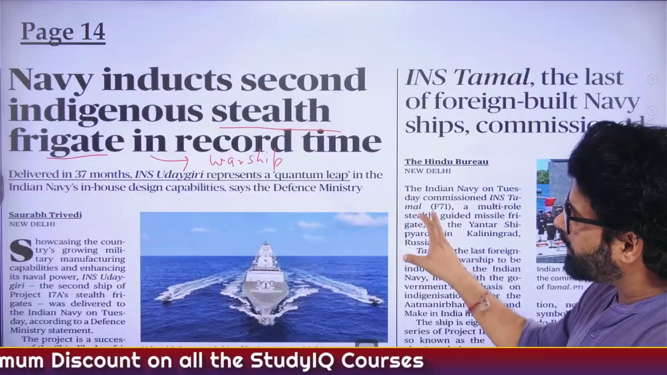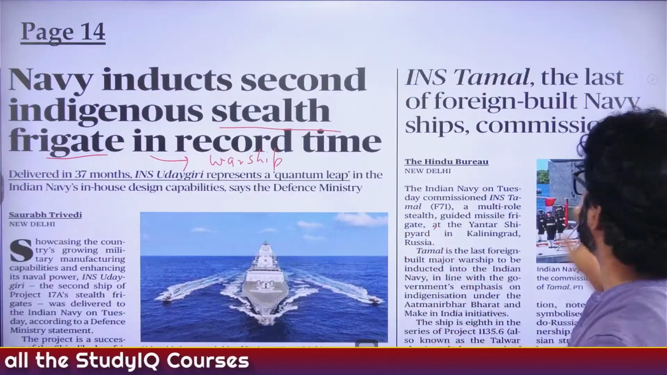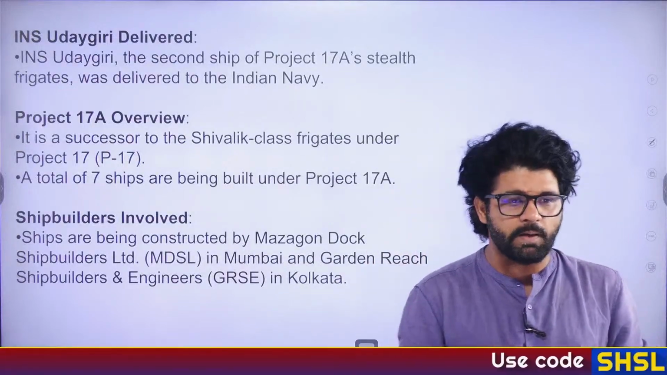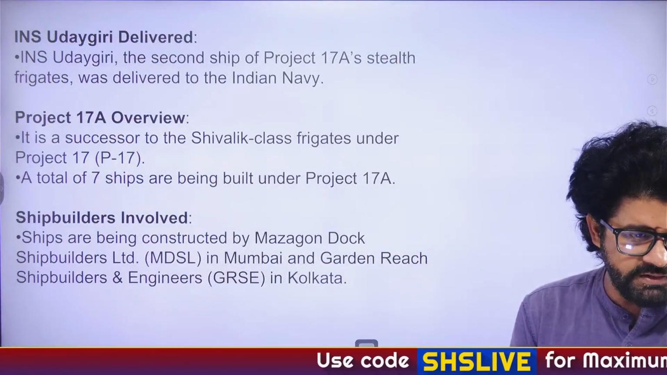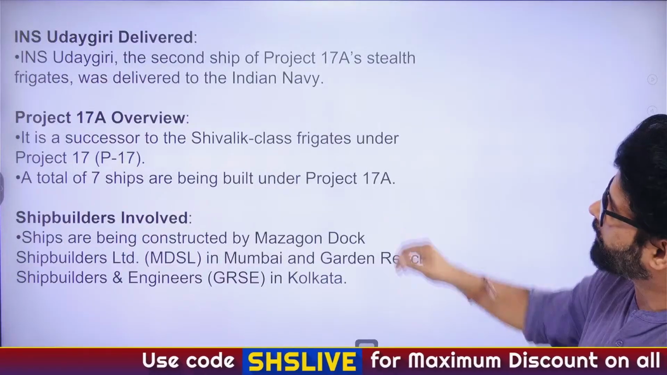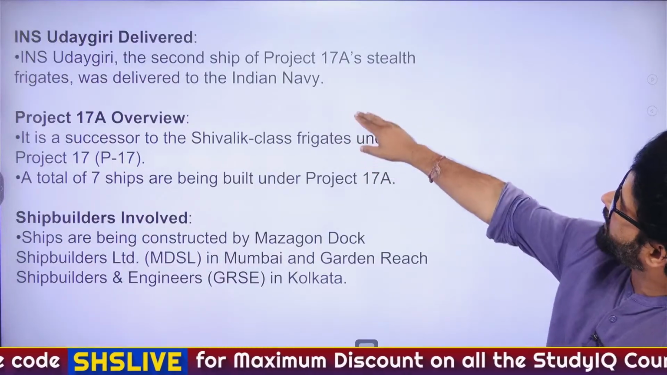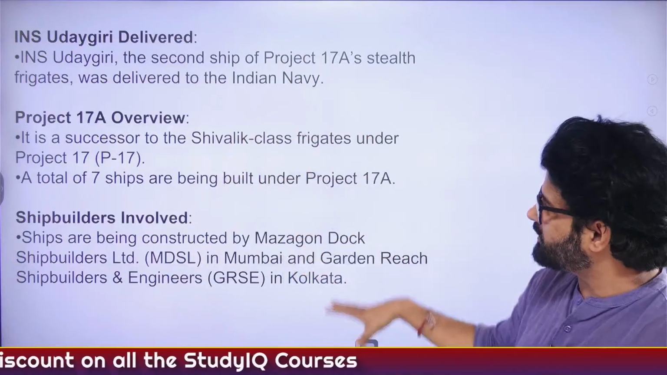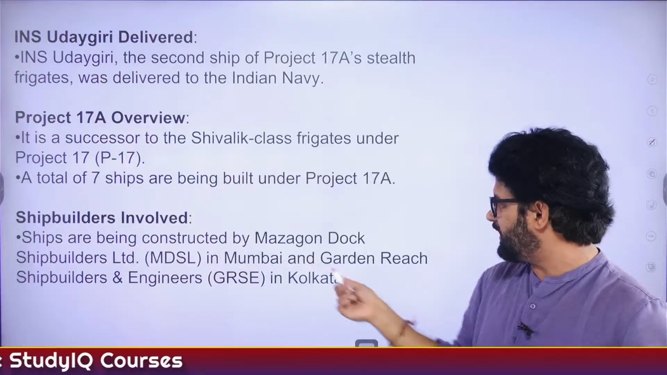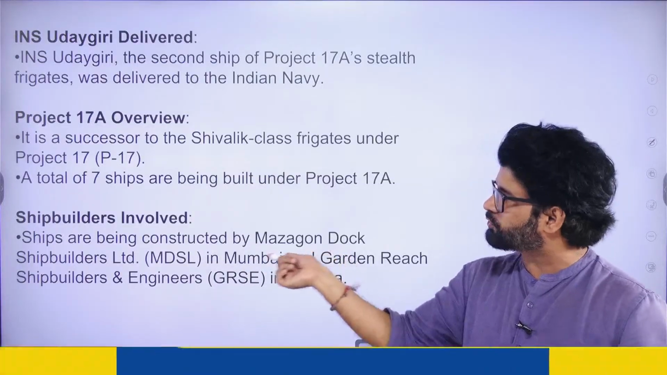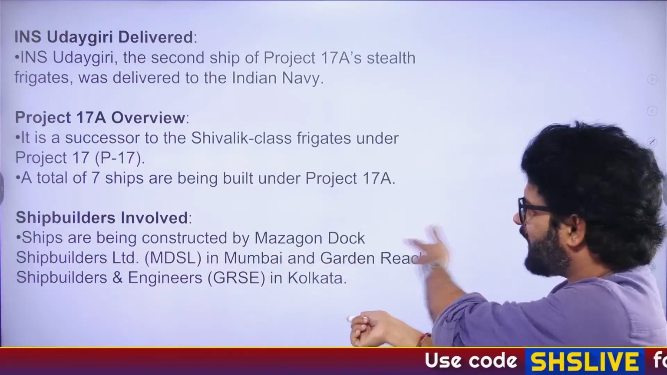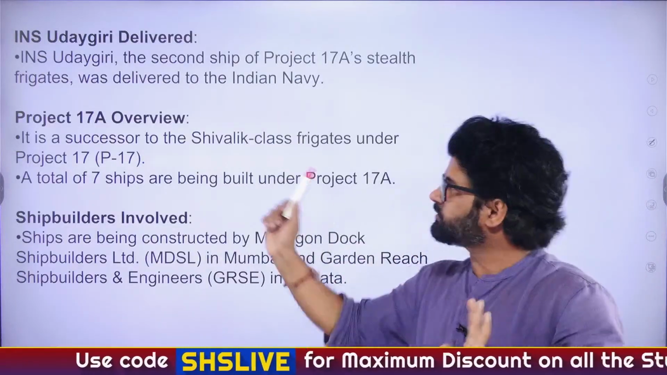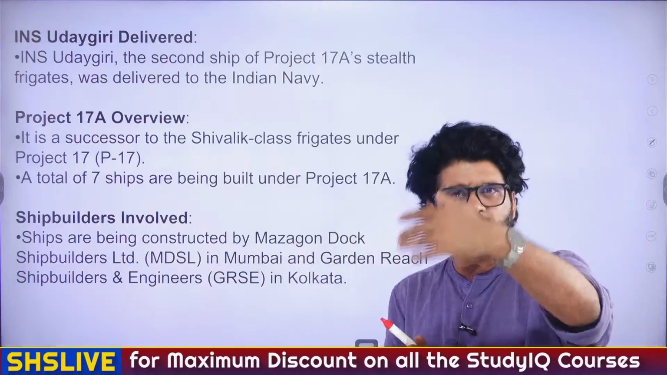Okay, so we have talked about some points. Let's talk about them one by one. There are certain keywords. We'll solve a lot of questions so that you can remember them in a much better manner. INS Tamil is the last ship from Russia. Very good. INS Udaygiri, delivered, the second ship of Project 17A. You don't have to remember all these words, just remember INS Udaygiri is indigenous, made in India. Mazagon Dock Shipbuilders Limited and Garden Reach Shipbuilders and Engineers have made it. So this is an indigenous stealth frigate warship, but mainly to avoid detection.